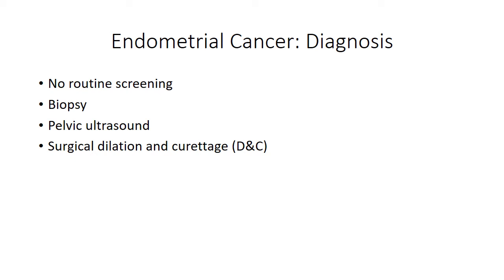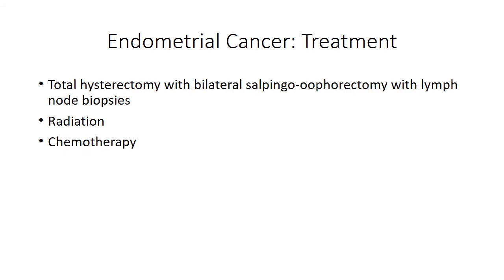Diagnosis is made through biopsy, pelvic ultrasound, or surgical D&C, which is scraping the lining of the uterus for tissue sampling. Treatment of endometrial cancer includes total hysterectomy with bilateral salpingo-oophorectomy with lymph node biopsies, radiation, and chemotherapy.